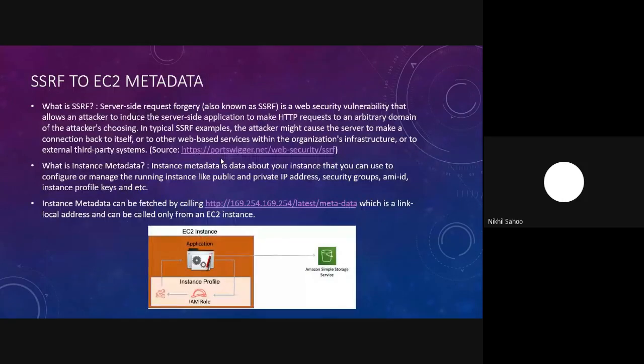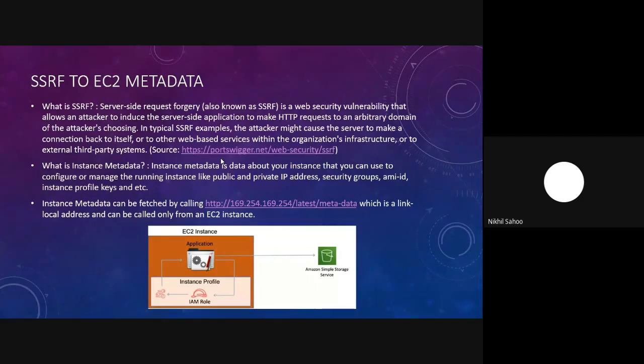Now moving on to the misconfiguration of the vulnerability itself. So what SSRF, or server-side request forgery, is, is a web security vulnerability that allows an attacker to make a server-side HTTP request to an arbitrary domain of the attacker's choosing.